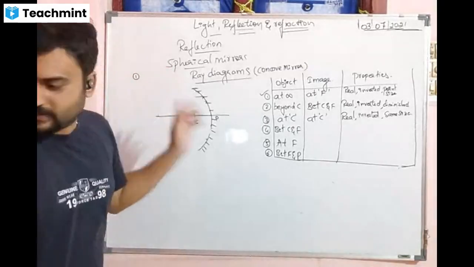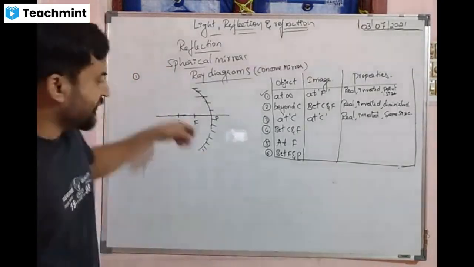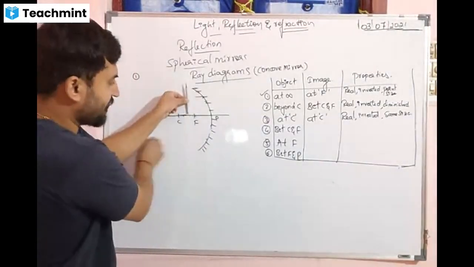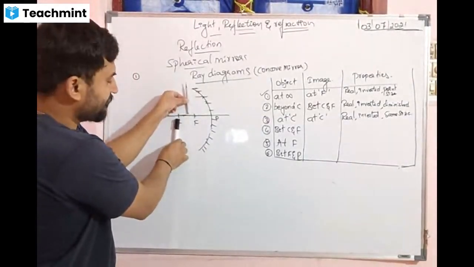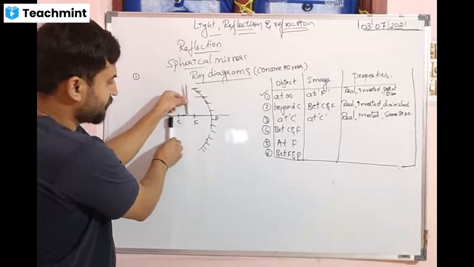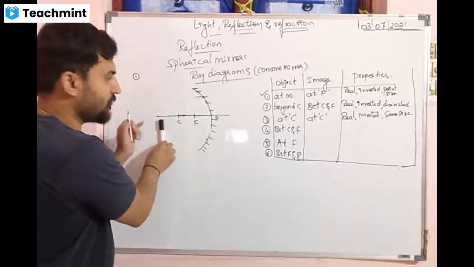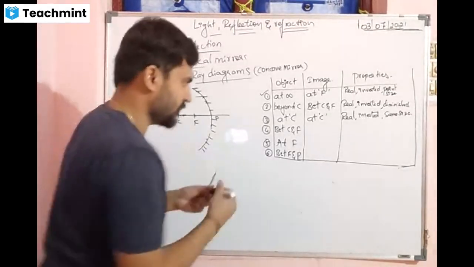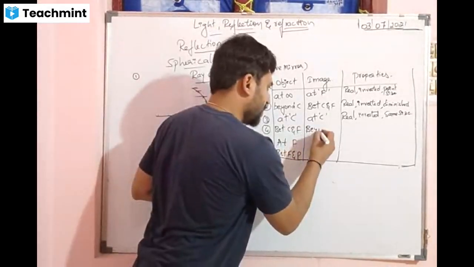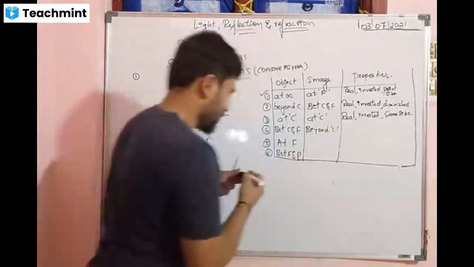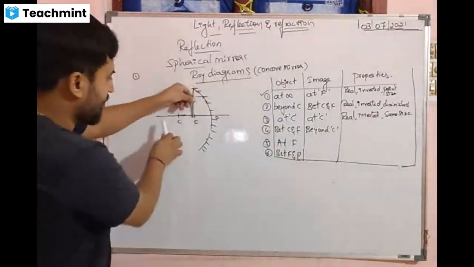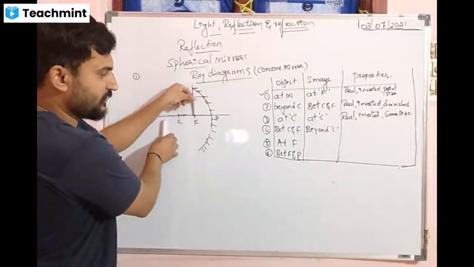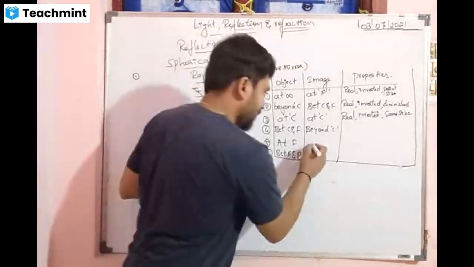Now if the object is between C and F, where does the image go? Left, sir. Left, beyond C. Beyond C. Next, the object comes to F. Now where does the image go? At infinity.